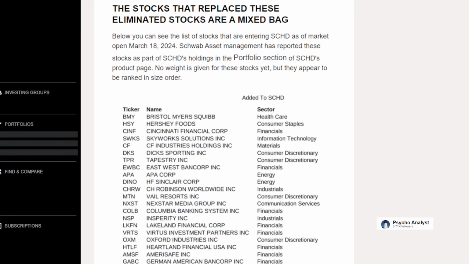Just as important as the stocks leaving the ETF, the index, these are the stocks that are now going to be a part of the index.